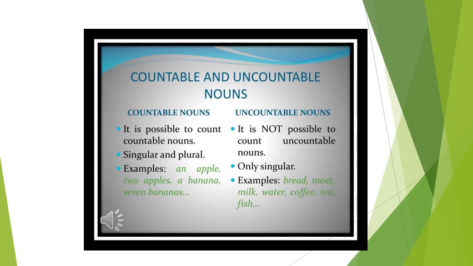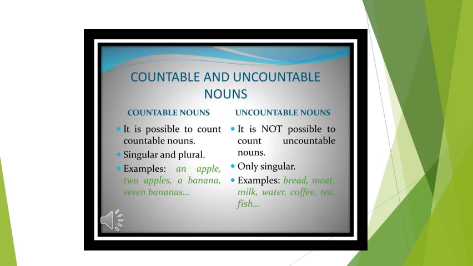And uncountable nouns, as the title says, cannot be counted, and they are mostly singular. For example, sky, we cannot count it. Other examples are bread, meat, milk, water, coffee, etc., which cannot be counted.